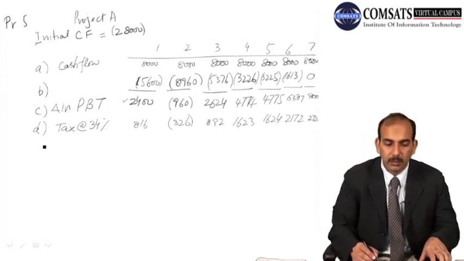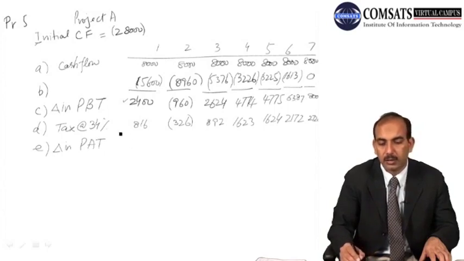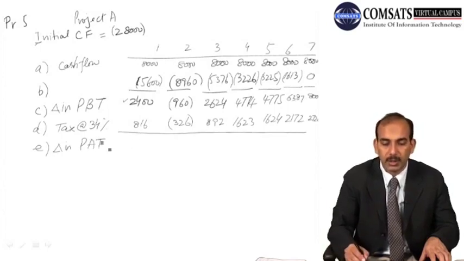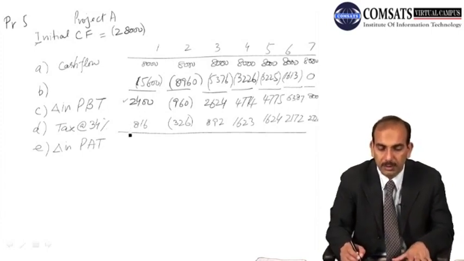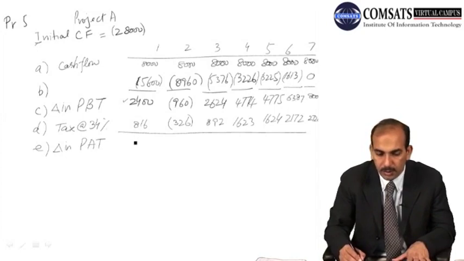And then you will be able to find the change in profit after tax. So you can calculate it by deducting these figures from the profit before tax, and we find 1584, then 634.